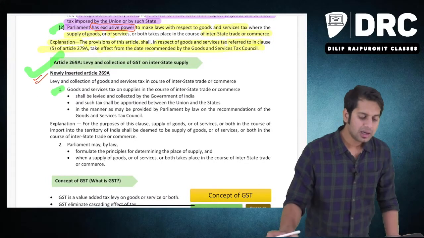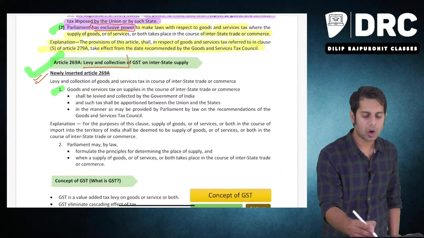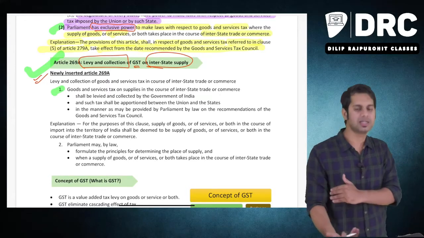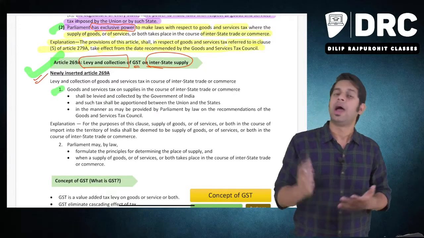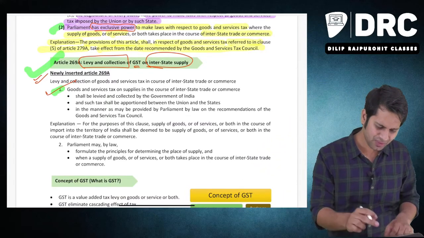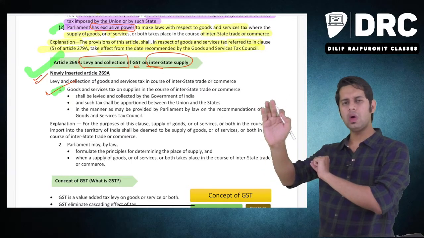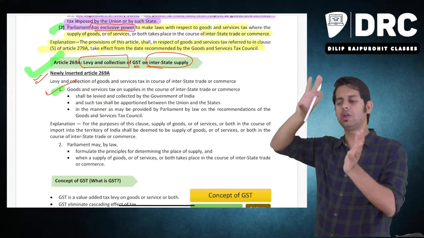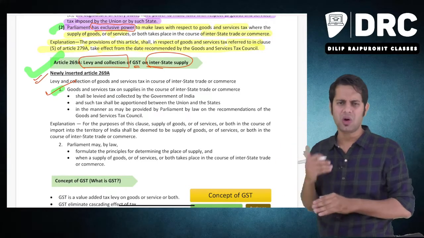Then Article 269A. What is this Article 269A? Article 269A talks about levy and collection of GST in case of interstate supply. Whenever a supply is made from one state to another state, who can levy the taxes? How will these taxes be distributed? Who has the power to levy the taxes? Very simple point. With regard to interstate supply, only the central government has the power to levy taxes. This tax which you are paying to the central government will be divided by the central government between the central government and state government. How it will be divided, what is the ratio, etc., we'll see later.